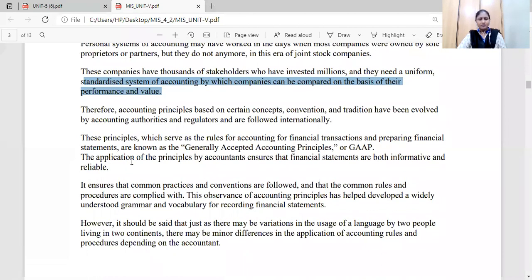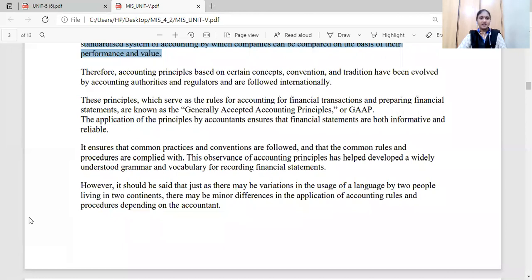When you are maintaining an accounting information system, we need to maintain standard principles, which are followed everywhere. Whatever the concepts, conventions, rules and methodologies evolved by the accounting authorities and regulators, these are followed internationally.